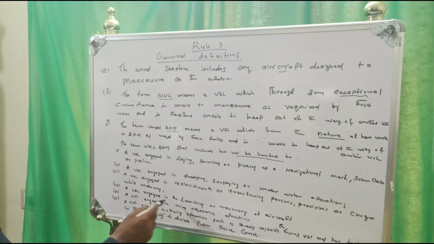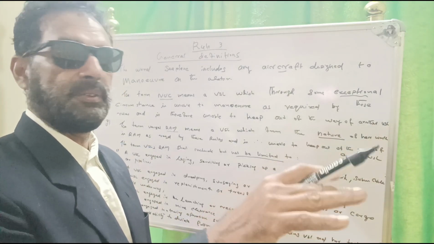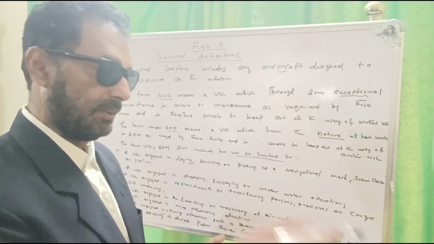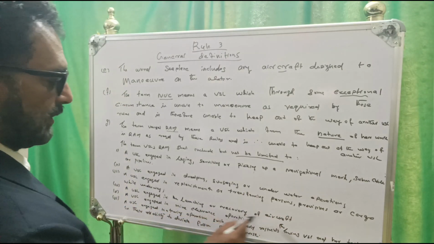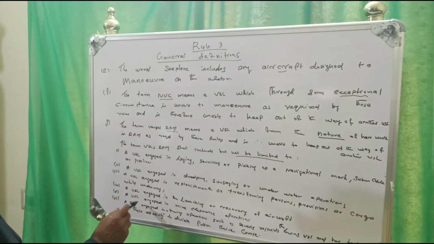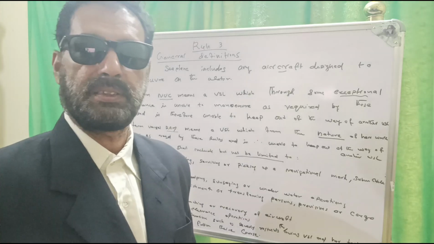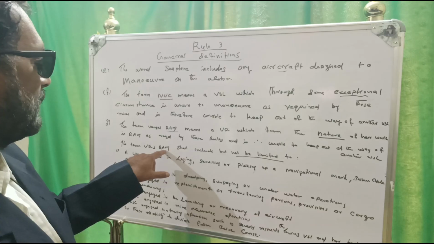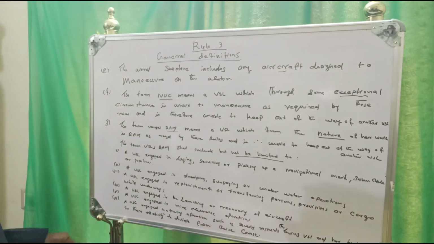Now number 4, a vessel engaged in the launching or recovery of aircraft. Some aircraft may fall down in the water or in the sea, or any rescue operation. And 5, a vessel engaged in mine clearing operations. Warships, mine clearing operation. That also comes under vessel restricted in ability to maneuver.